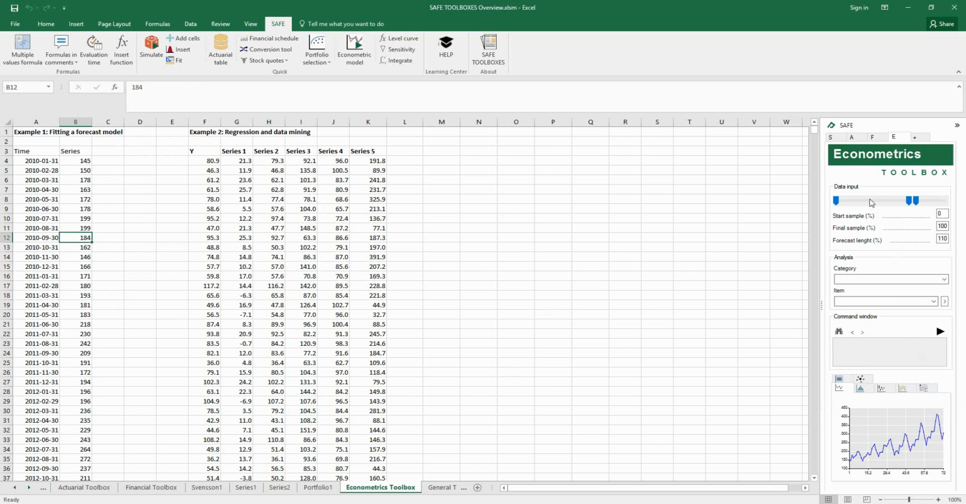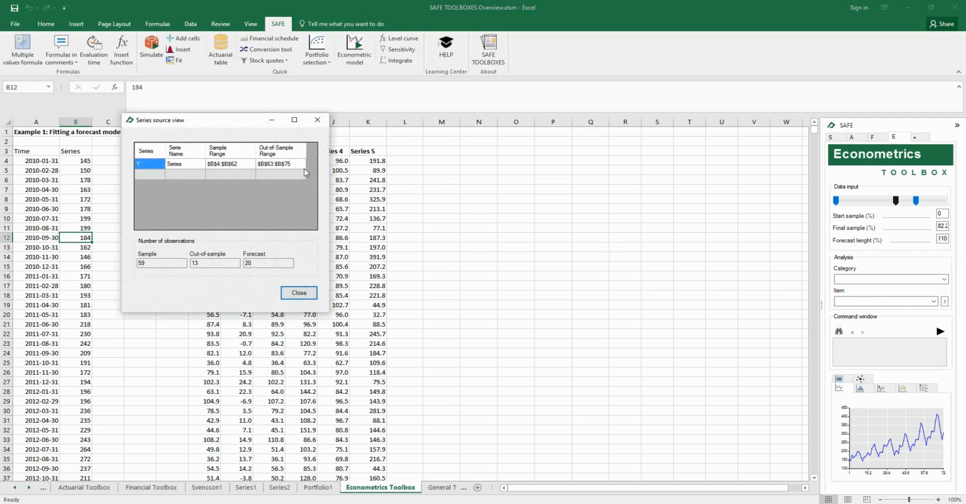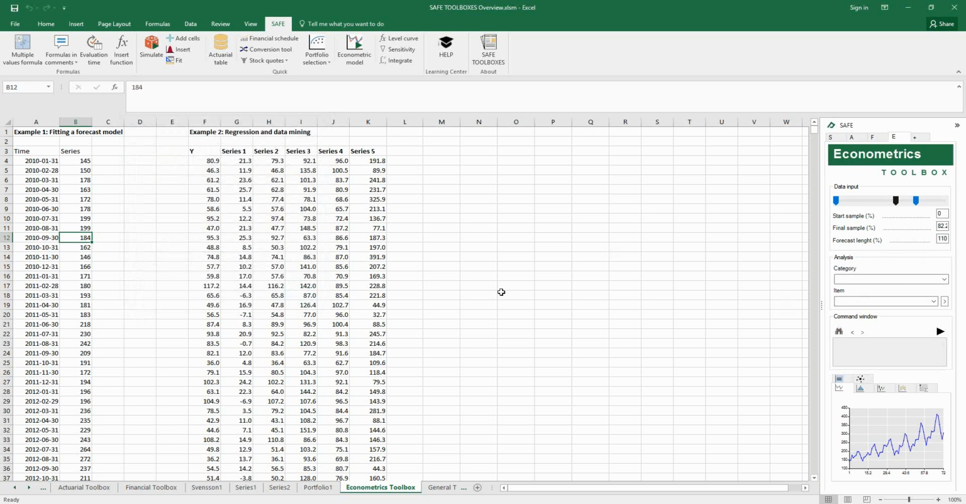It's also very simple to adjust the input series, to reserve some part of your data to estimate your model, to test it, and to enter the forecast length. SAFE toolboxes comes with dozens of forecast models. Let's forecast using an ARIMA 101 model.